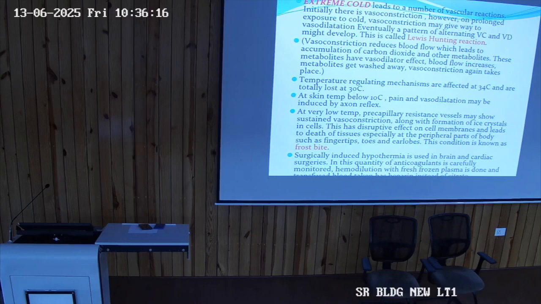चलो, extreme cold leads to number of vascular reactions. Lewis-Hunting reaction, vasoconstriction, vasodilation, vasoconstriction, vasodilation. So it is a sequence of events taking place. First there will be constriction, then dilation, constriction, dilation. So this particular term, Lewis-Hunting reaction, okay, that takes place. What is frostbite? It is the crystal formation taking place in the digits or the earlobes in the extreme lower external environmental conditions, okay, and with this formation of crystal, this is the frostbite takes place.